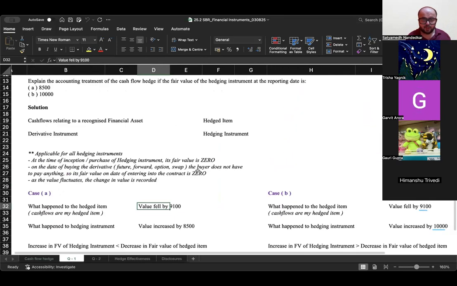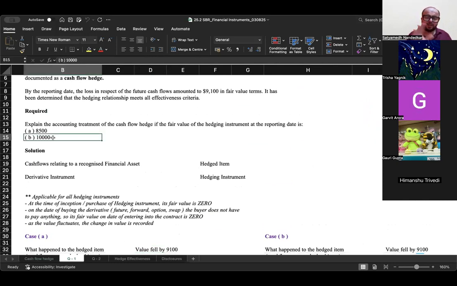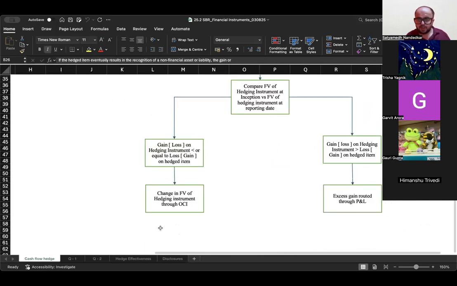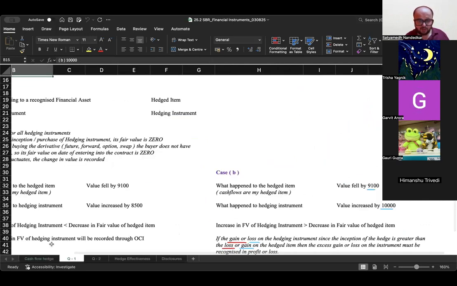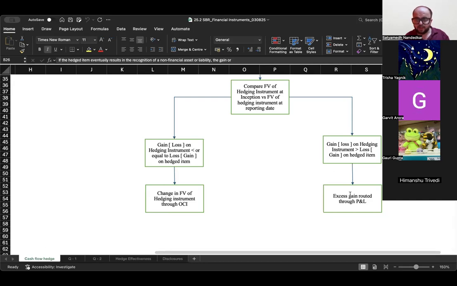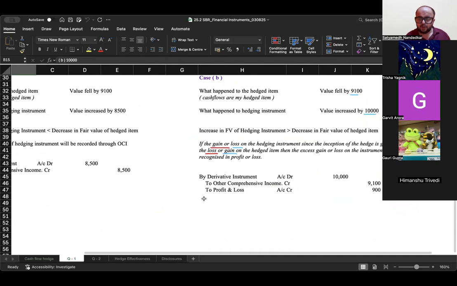But if it is the other way around, यहाँ पे देखो केस 2 में the fair value of the hedging instrument increase तो, गेन कितना हुआ? 10,000 का गेन हुआ एंड hedged आइटम का वैल्यू कितने से कम हुआ? 9,100 से कम हुआ. Come to this part of the flow chart. If the gain on hedging instrument, कितना है gain on hedging instrument? 10,000. If it is more than the loss on the hedged item, the excess gain gets routed through P&L. तो एंट्री क्या होगा? डेरिवेटिव इंस्ट्रूमेंट अकाउंट डेबिट 10,000 to other comprehensive income 9100 and the other difference gets recorded through P&L account. ठीक है, रूल याद करके जाओ एग्जाम में and you will get your marks.